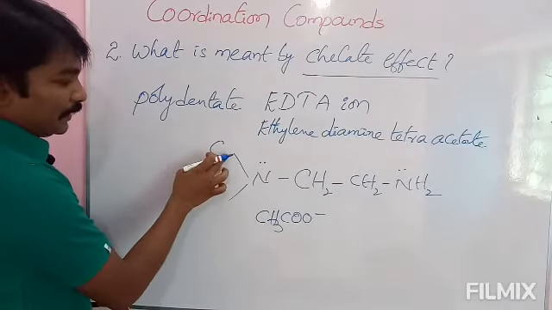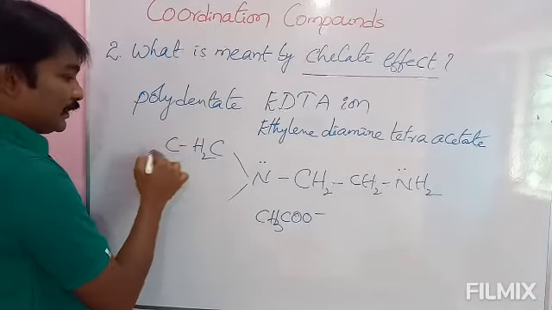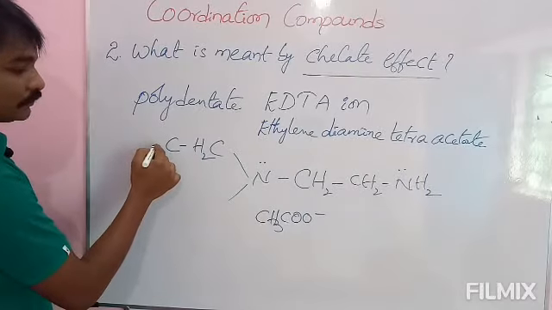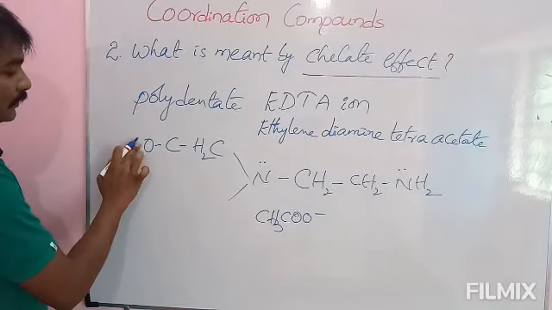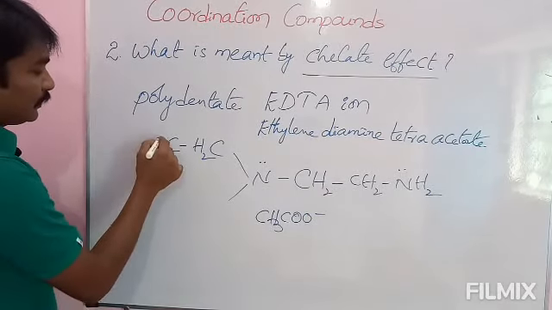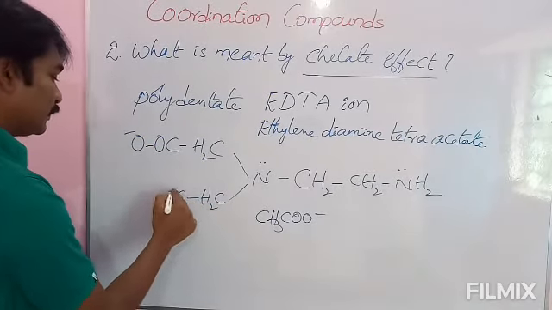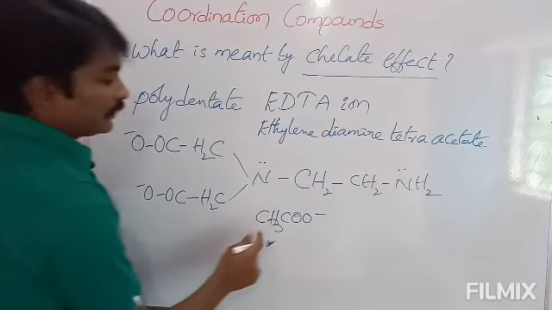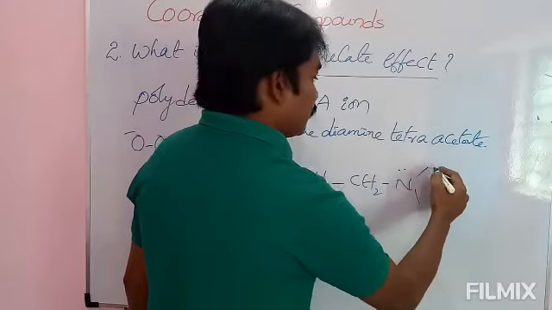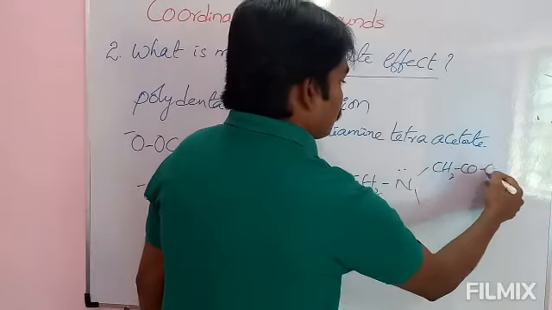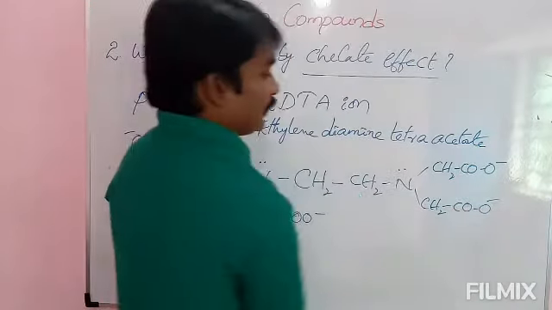And see here, it has one bond with nitrogen, that's why here I will write CH2COO minus, CH2COO minus. And here also two hydrogens are replaced with CH2COO minus, CH2COO minus.